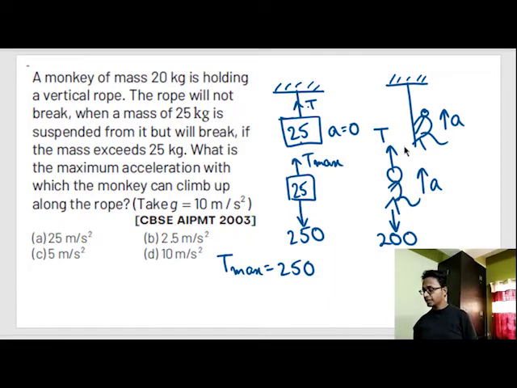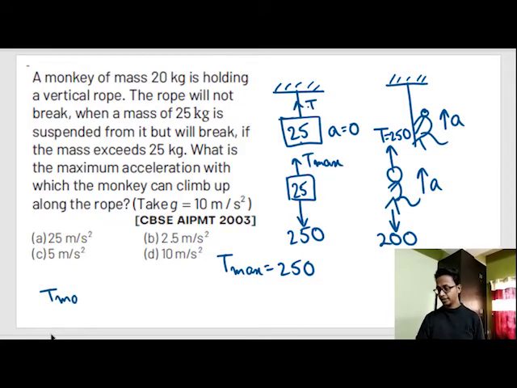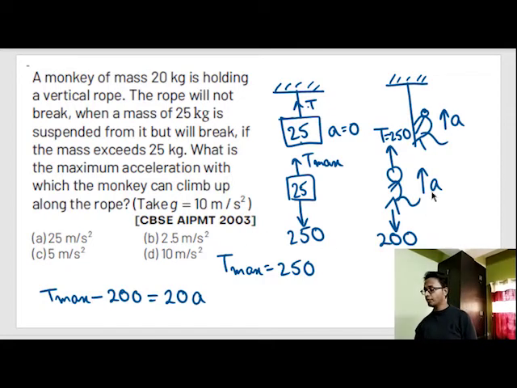So tension will keep on increasing, and if this tension exceeds 250 Newton, the rope will break. So the maximum force this rope can afford is 250 Newton. So T max minus 200 Newton, which is the weight of the monkey, is equal to the mass of the monkey, 20 kg, into the maximum acceleration.